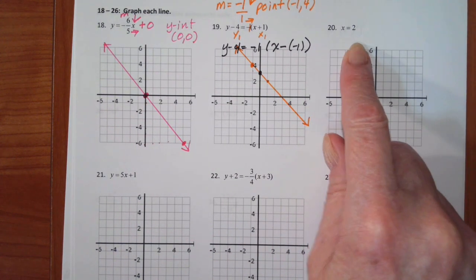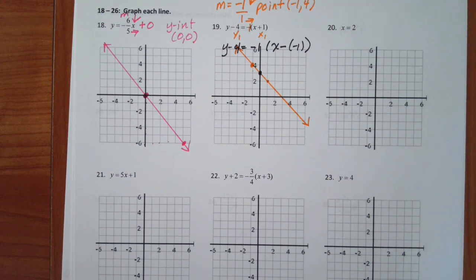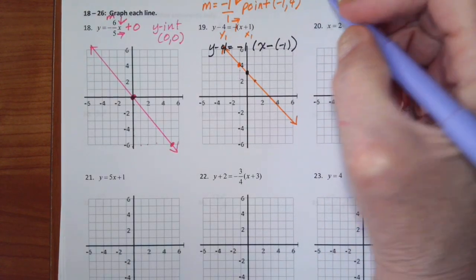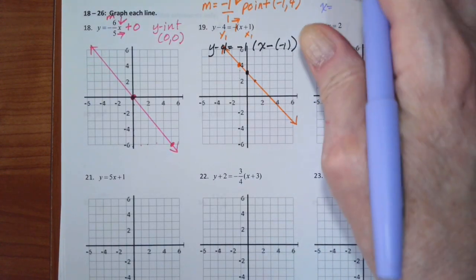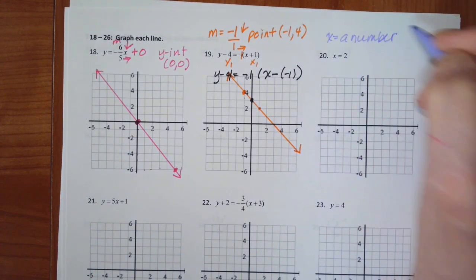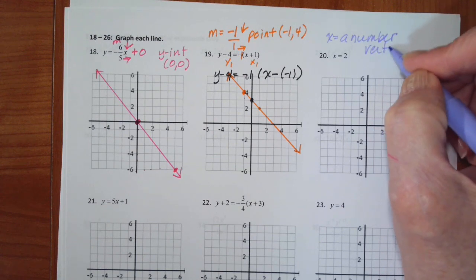Okay, x equals 2. I know there's only one variable in this, so this is either a horizontal or a vertical line. So x equals a number is a vertical line.